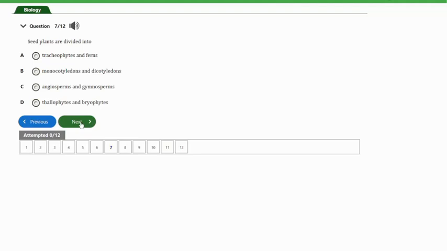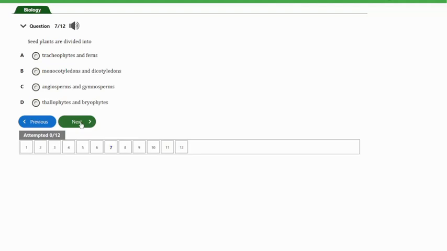It says seed plants are divided into A, tracheophytes and ferns, B, monocotyledons and dicotyledons, C, angiosperms and gymnosperms, D, thallophytes and bryophytes. So guys, the answer to this question is option C, and that's angiosperms and gymnosperms.